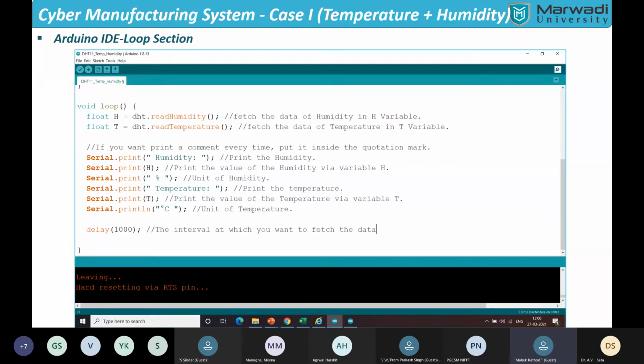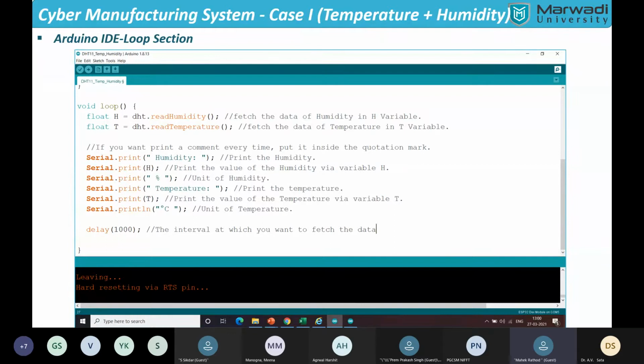If you print h, it will show you the data of humidity. If you print t, it will show you the data of temperature. And from where does it fetch? From dht.readHumidity. So we have created a function where we are fetching the data into the variable called h from the function called dht.readHumidity. Then we are going to print that data in our serial monitor.